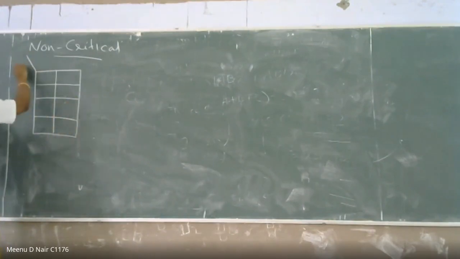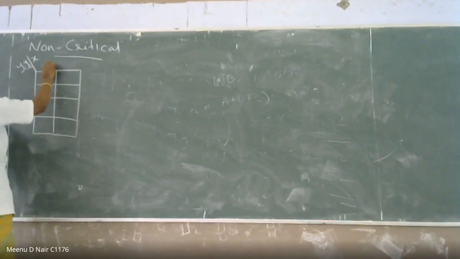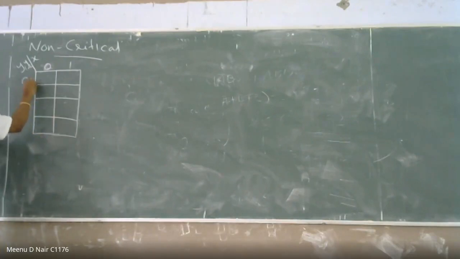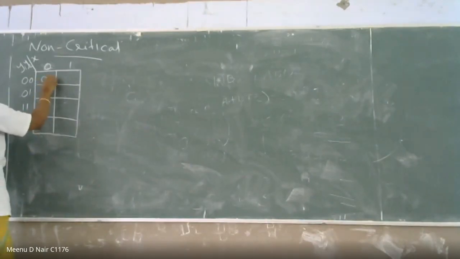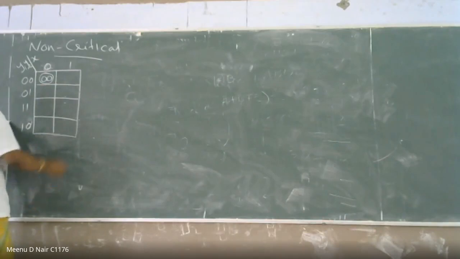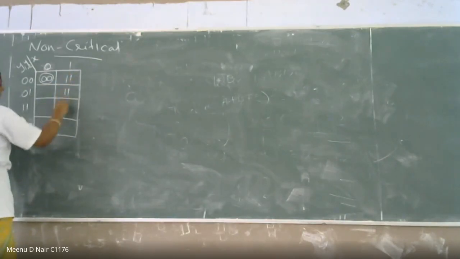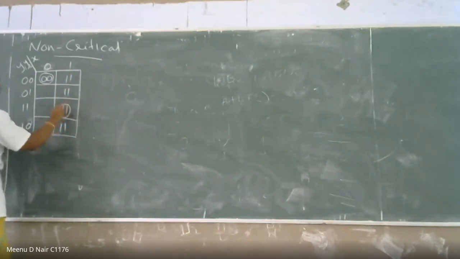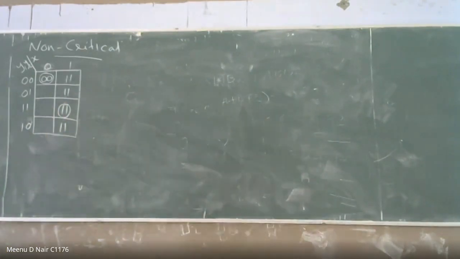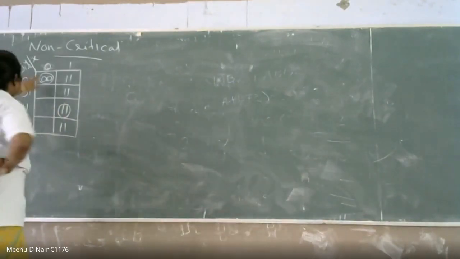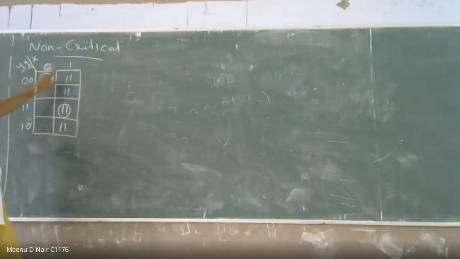Here are your state variables, y1, y2, and this is your x input. The columns are x equal to 0 and x equal to 1, and the rows are 0,0, 0,1, 1,1, 1,0. Here 0,0 is a stable state, and here 1,1 is also a stable state. So you have two stable states: when x is equal to 0, this is your stable state, and when x is equal to 1, this is your stable state.